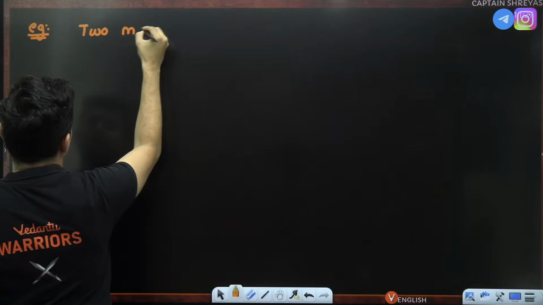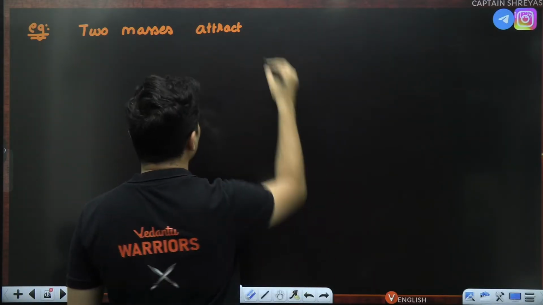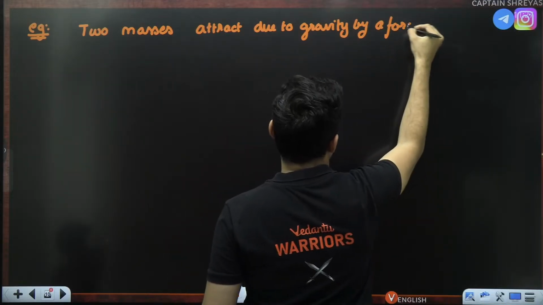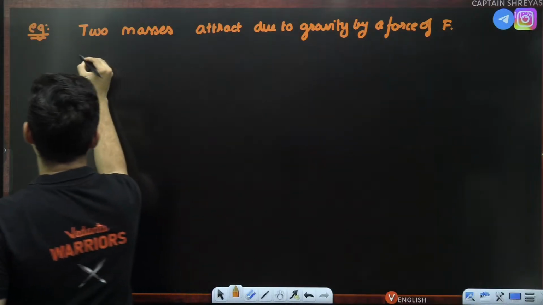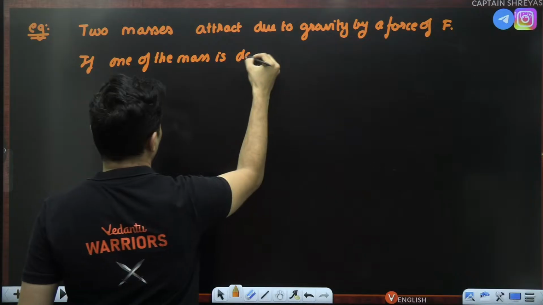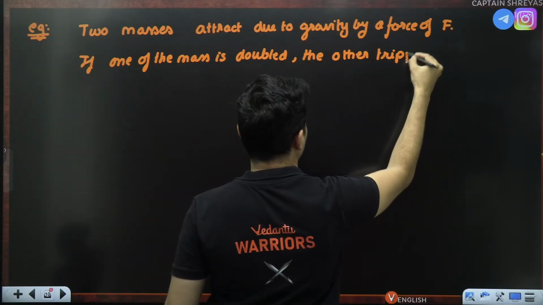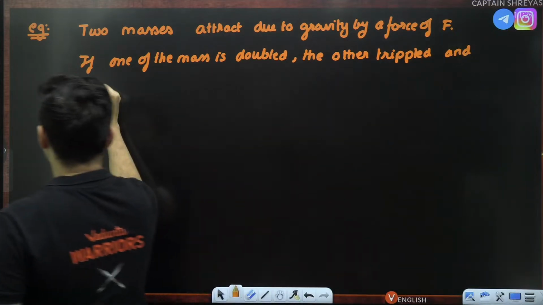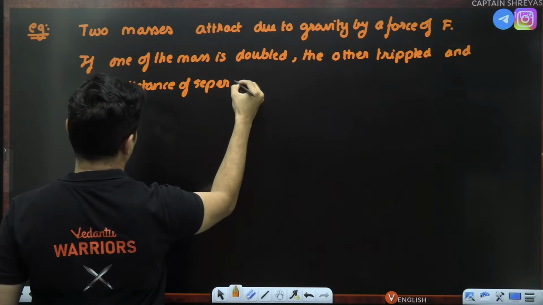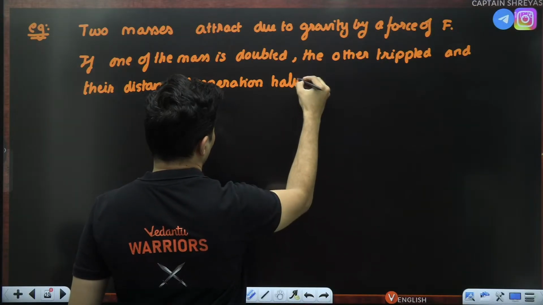Two masses attract due to gravity by a force of F. If one of the masses is doubled, the other tripled, and their distance of separation is halved, then the new force is how much?